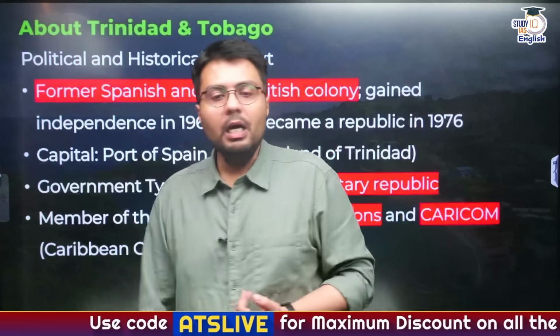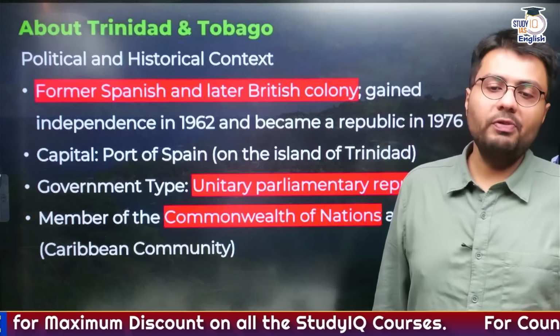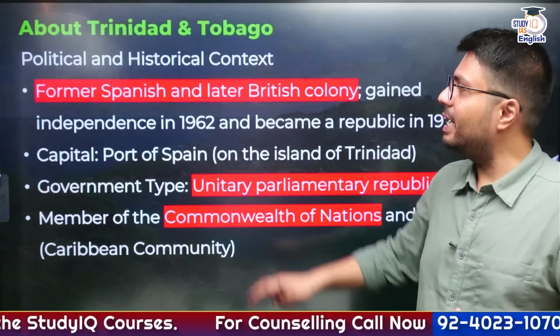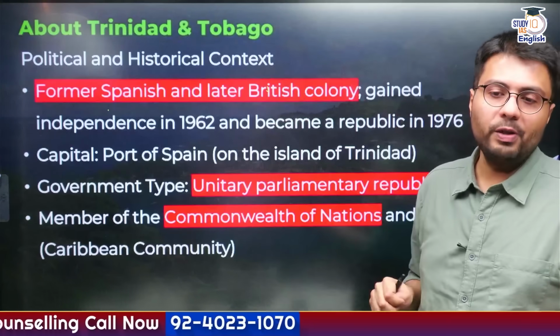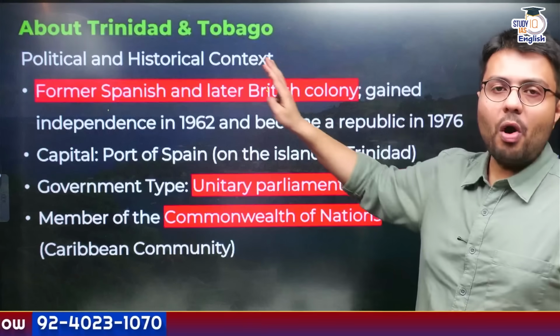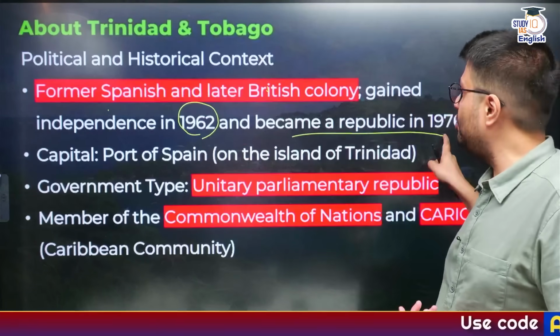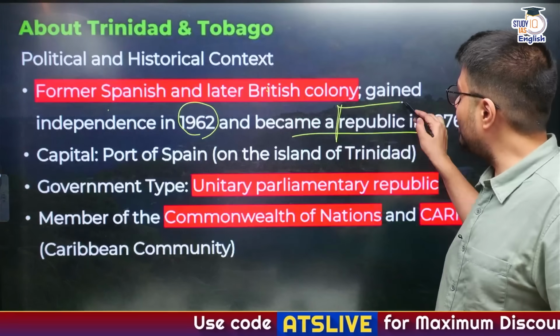Okay. Now, let us understand the political and historical context of this country. This country, like India, was also a former colony. It was formerly colonized by Spain. After that, the Britishers ruled over this territory. Now, this country got its independence from colonial rule back in 1962, and it eventually became a republic in 1976. Do you know what is a republic?